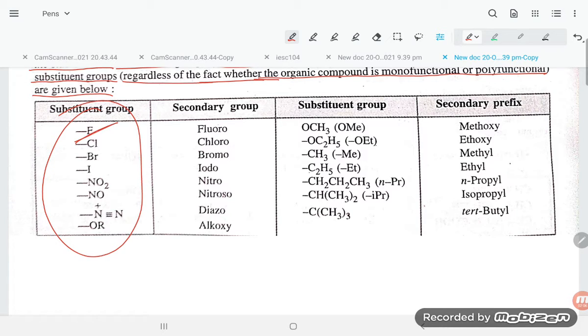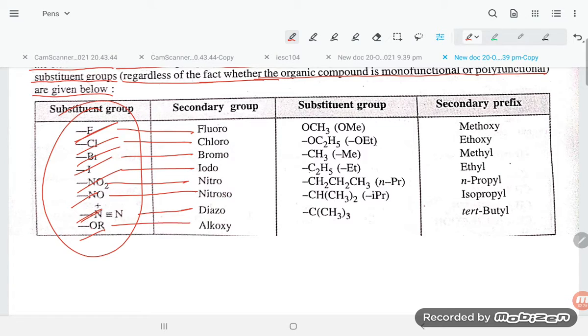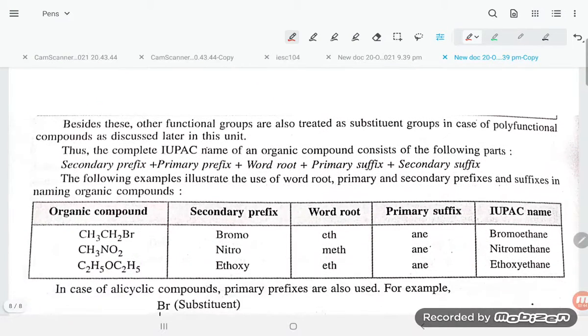Now these are the groups, student, they are not functional groups, they are prefixes, like chlorine, bromine, iodine, NO2, NO, okay, N double bond O, triple bond N, OR. So these are fluoro, chloro, bromo, iodo, nitro, nitroso, diazo, alkoxy. These are the prefixes. And suppose OCH3 is there, methoxy; OC2H5, ethoxy; CH3, methyl; C2H5, ethyl; n-propyl, isopropyl, tertiary butyl. These are the prefixes, student.